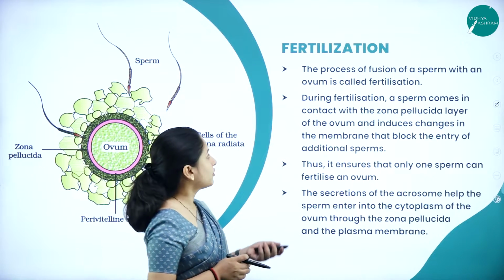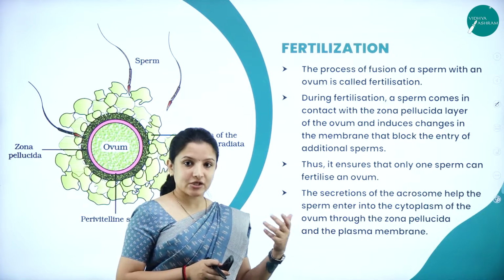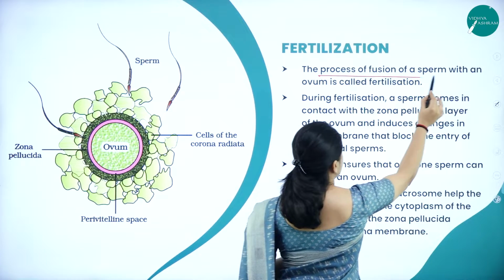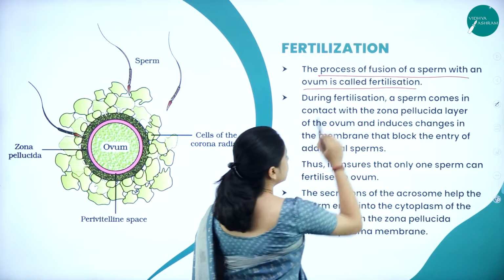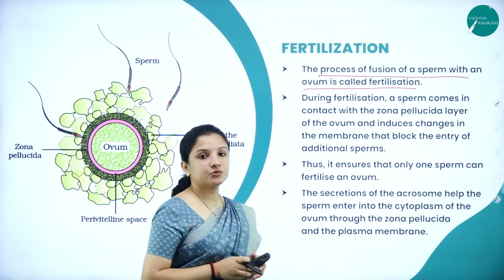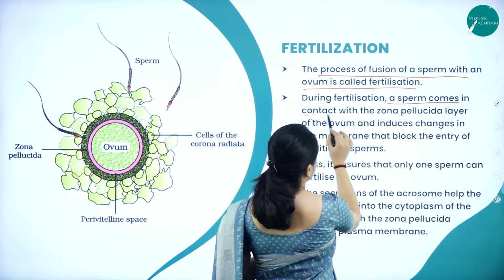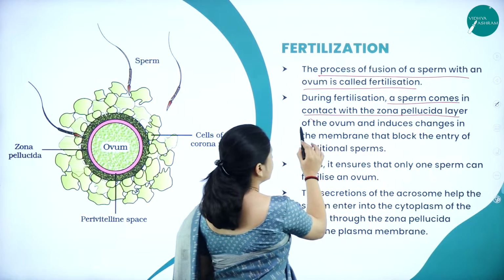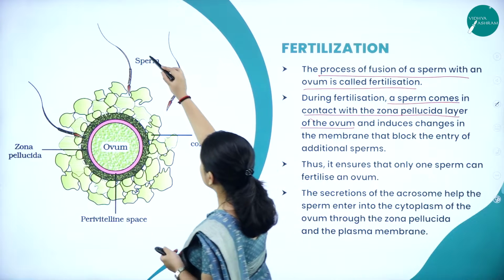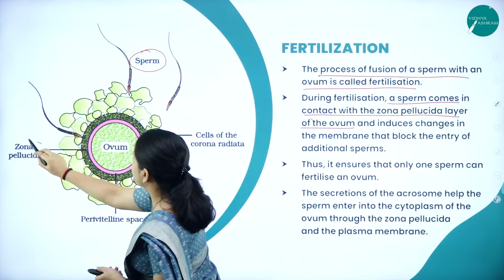So next, moving on, I told you that fertilization will occur. So what is fertilization? The process of fusion of sperm with an ovum is called fertilization. During fertilization, the sperm comes in contact with the zona pellucida layer of the ovum. As you can see, these sperms will come in contact with the zona pellucida layer.